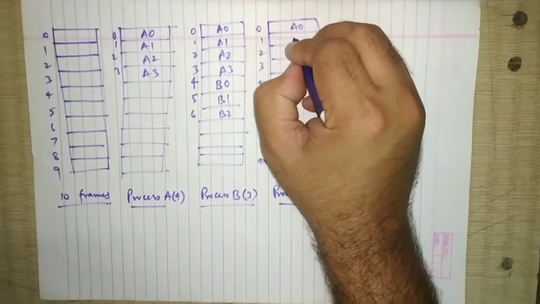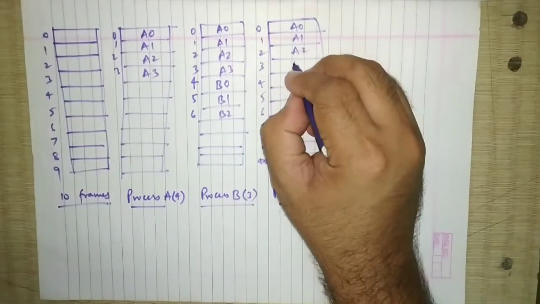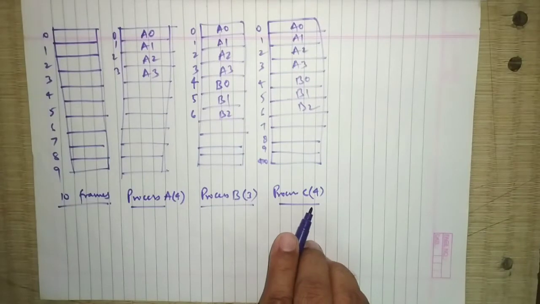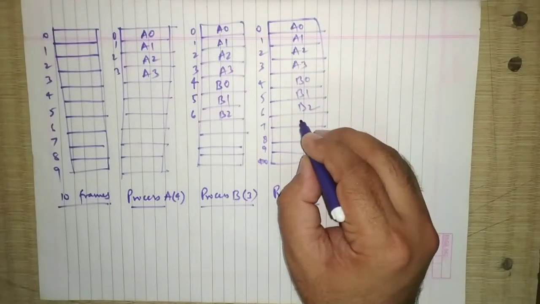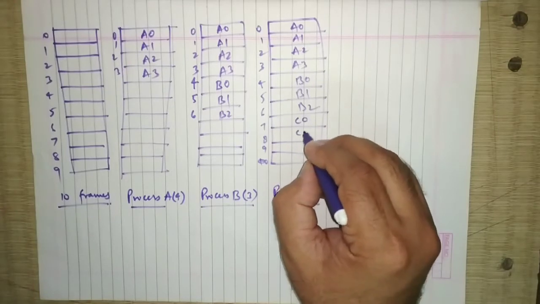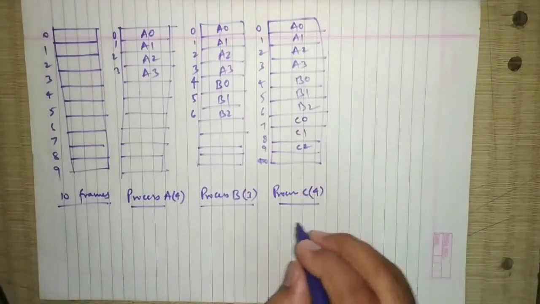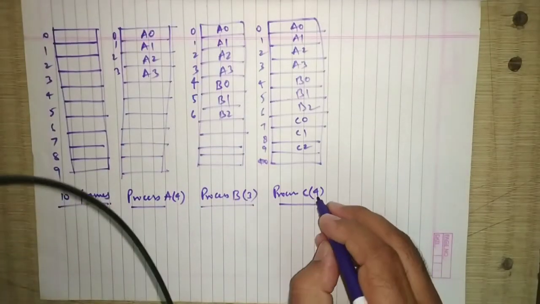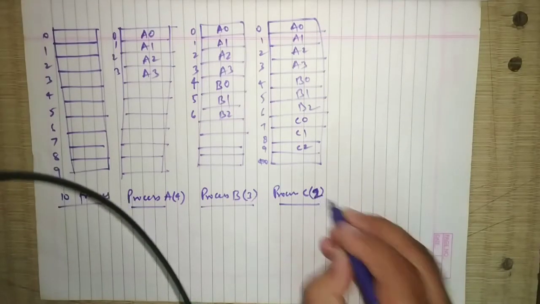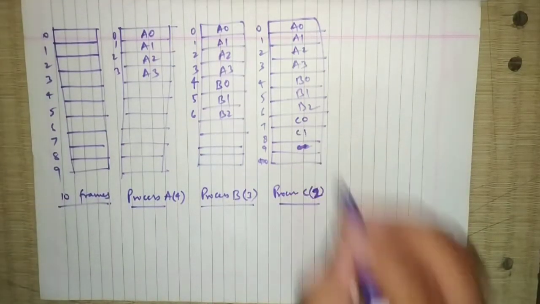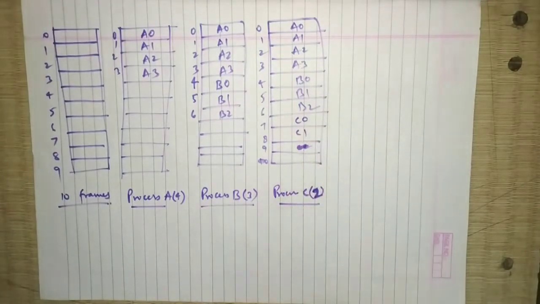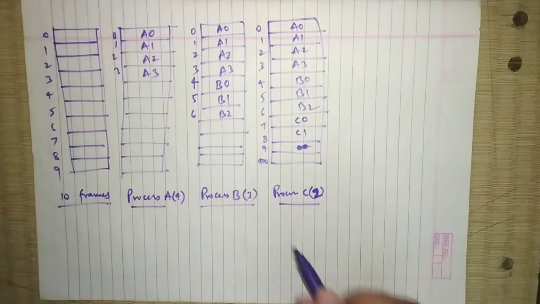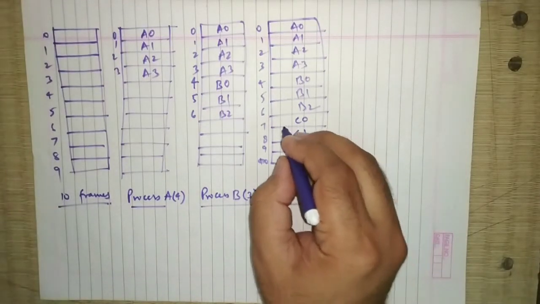A0, A1, A2, A3, B0, B1, B2 were already assigned. Now process C is arriving. I need to consider that process C has only 2 pages. So C0, C1. Instead of considering more frames, I am reducing the size of the process. So C is having only 2 pages, and now C is done.